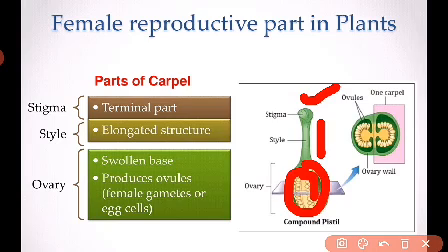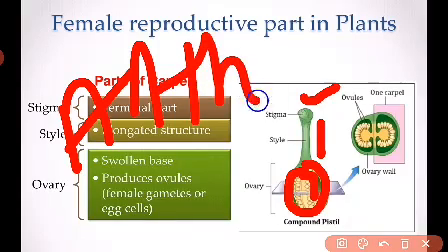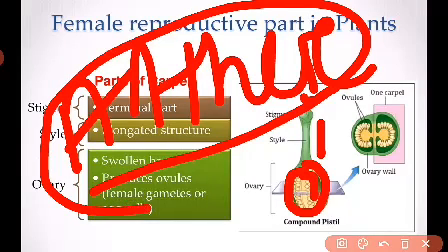So your male gametes or male sex cells in plants are generally produced in the anther, right? You remember anther. And the female gametes, or the female sex cells in a flower, are generally produced in your ovary.